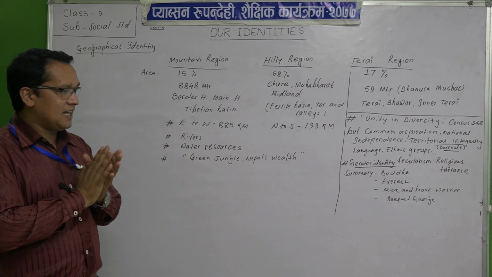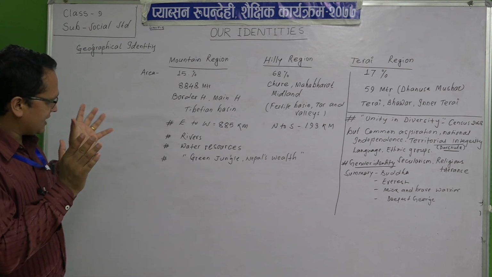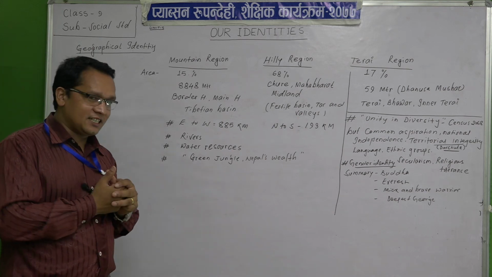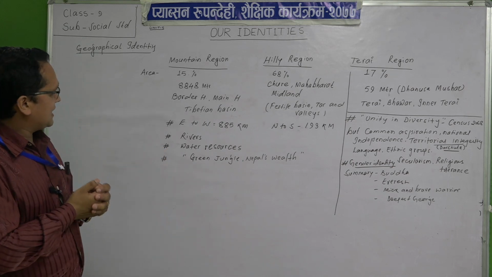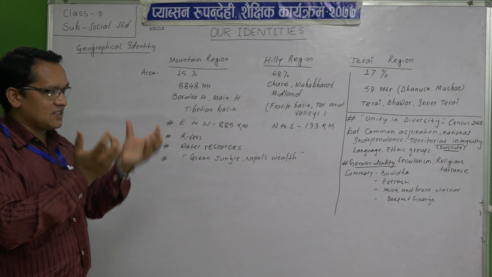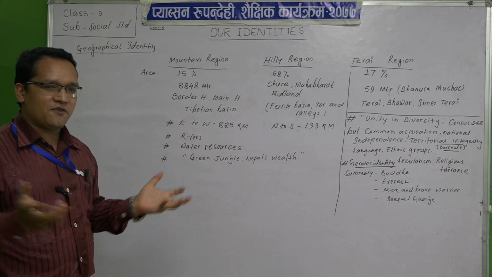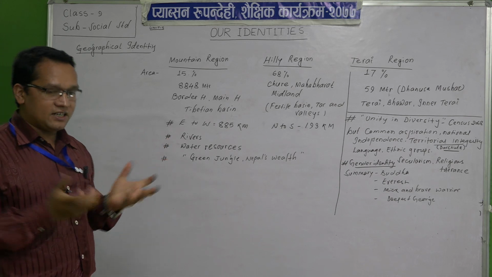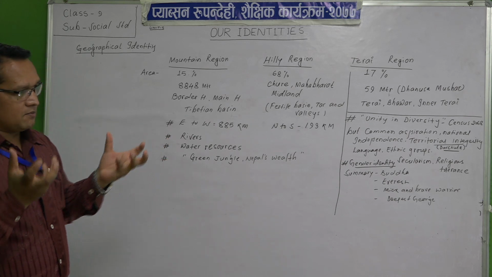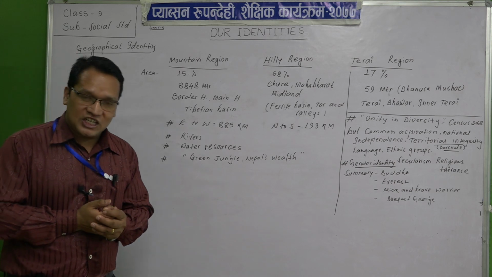Regarding the Tarai regions, why is our identity great, why is our identity unique? Now I am connecting how mountain regions, hill regions and Tarai regions work together. Plain fertile land, the greenery of the country, many productions are in the Tarai regions.